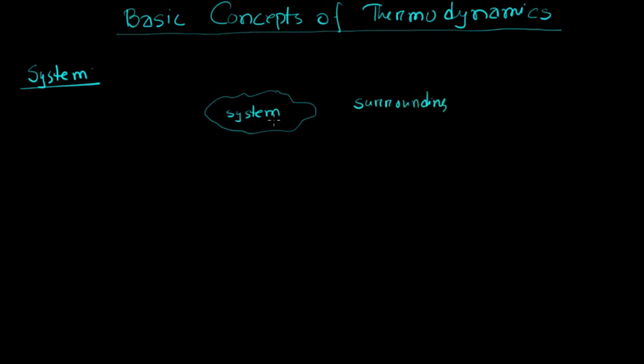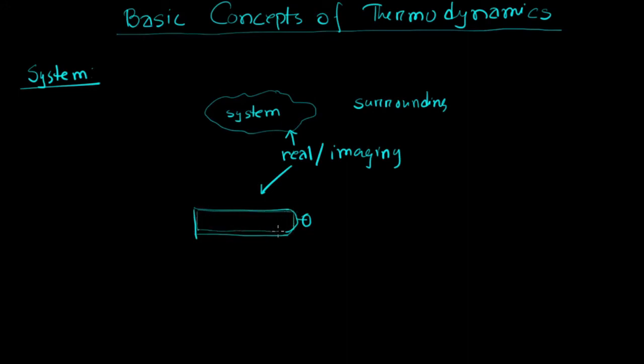So we were just thinking about this system, and a system and its surrounding is separated by a boundary. This is called system boundary. This boundary can be real or imaginary. For example of real boundary, we can think about a gas cylinder. Suppose this is a gas cylinder and this is surrounded by a real boundary.